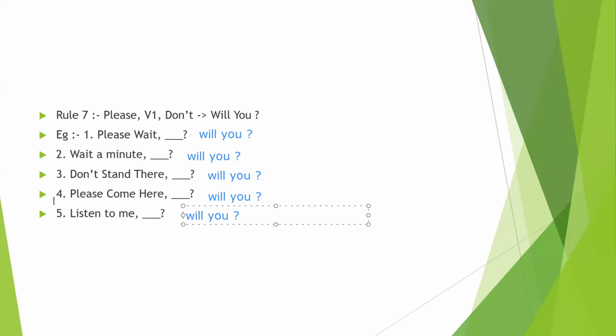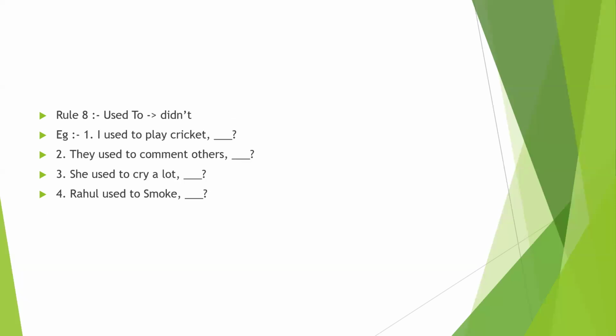Now let's clear this drawing. Now let's see some miscellaneous problems. If used to is there in the statement, we can write didn't only.